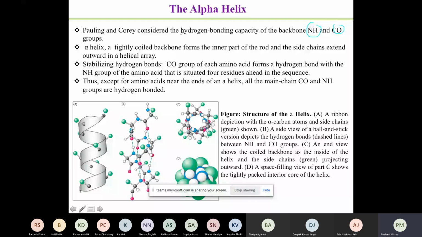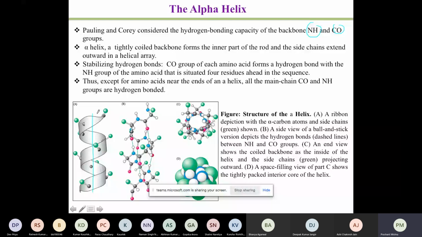So this is the hydrogen bonding capacity within the amino acid chain, which is made up of peptide bonds. This alpha helix is a tightly coiled backbone which forms the inner part of the rod. So suppose I have a rod here. I'm looking at the A structure. Here I have a rod. On this rod, you will find that there is a helix which is moving around this rod.